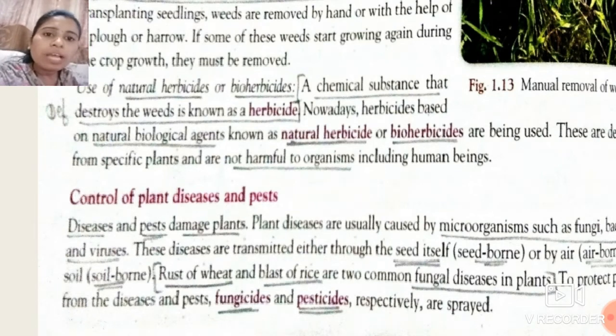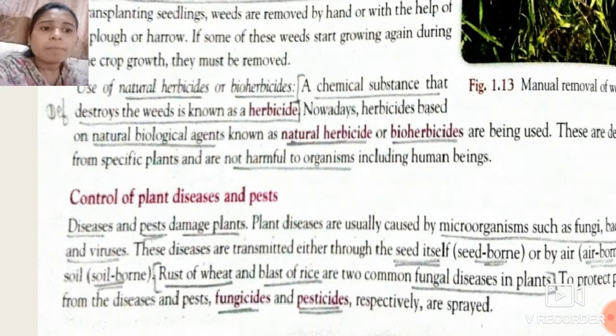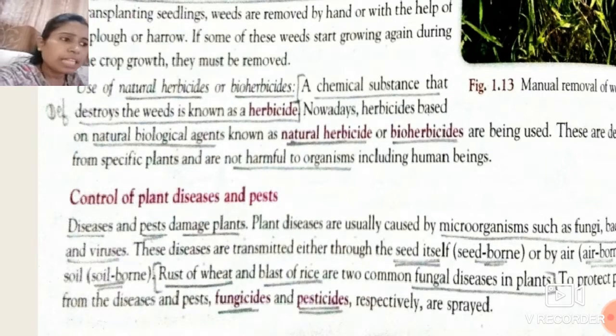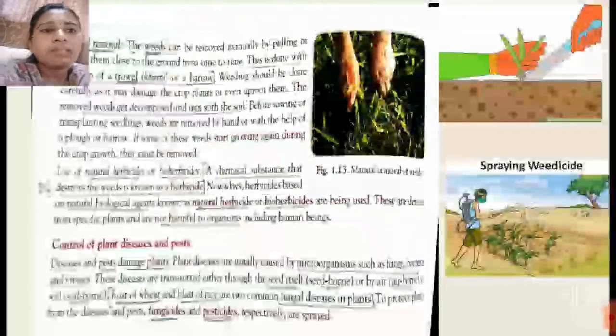So we have to protect our crop from such kinds of diseases by using certain fungicides or pesticides. We have to spray these fungicides and pesticides in such a way that fungal disease or any pest cannot attack our crop. They should not attack our main crop.